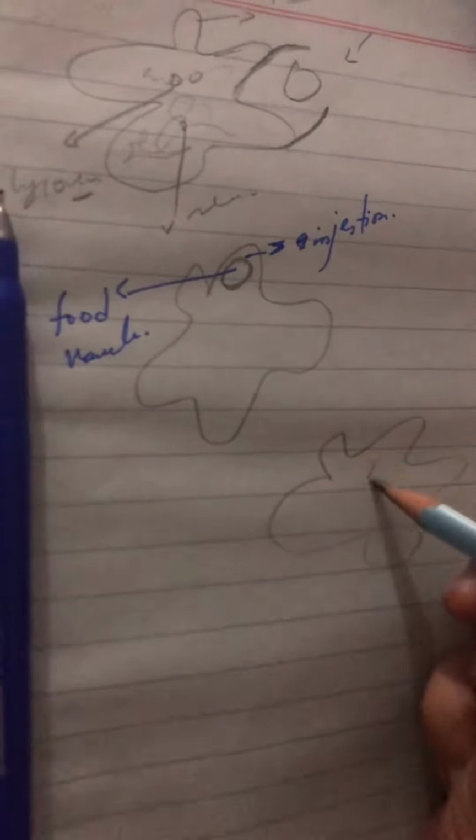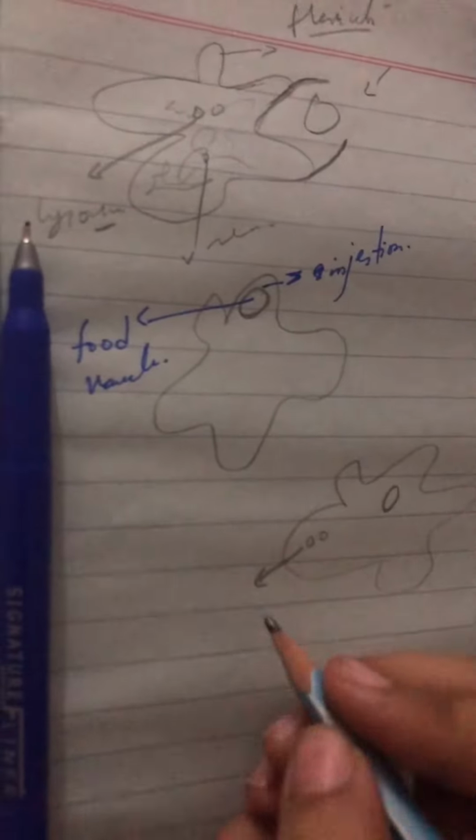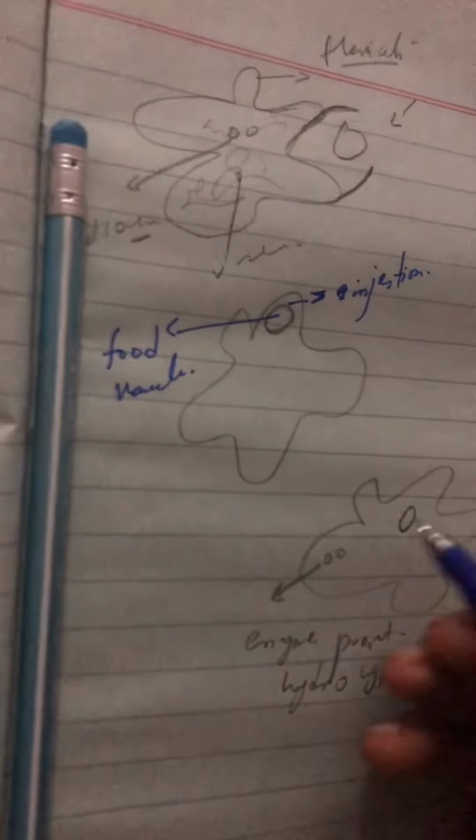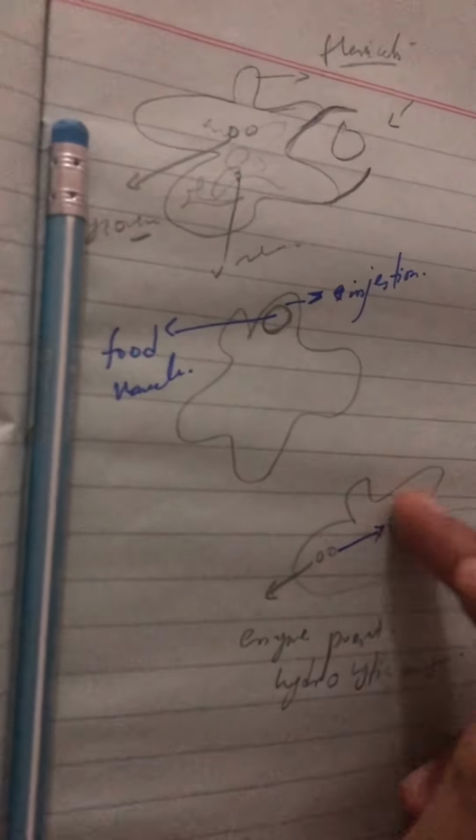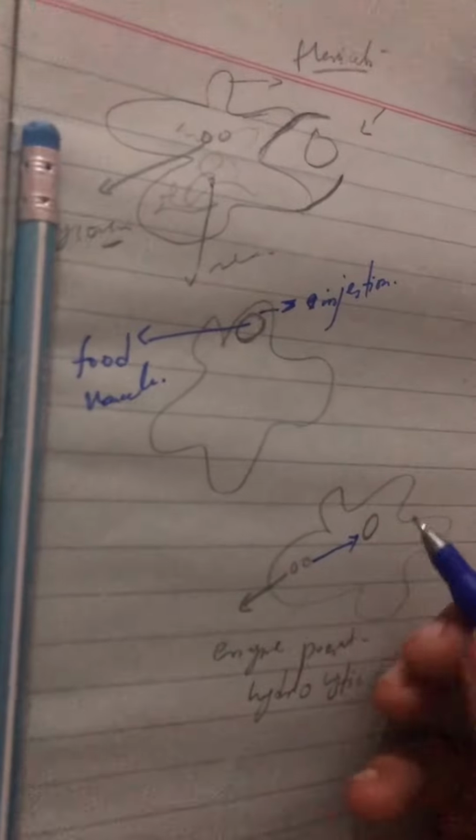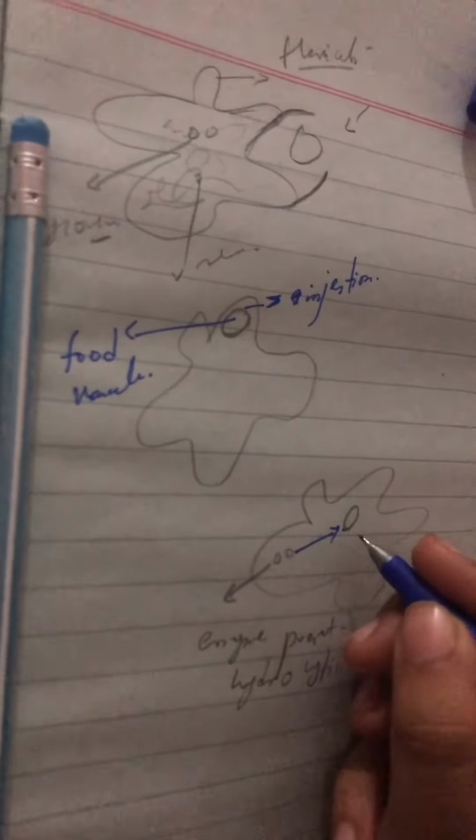After that, in the process of digestion, this is an amoeba, here is a food vacuole. These are the lysosomes. In the lysosome there is an enzyme present, the hydrolytic enzyme. Many enzymes are present. Now the lysosome will secrete that enzyme, and the enzyme will mix with the food vacuole.